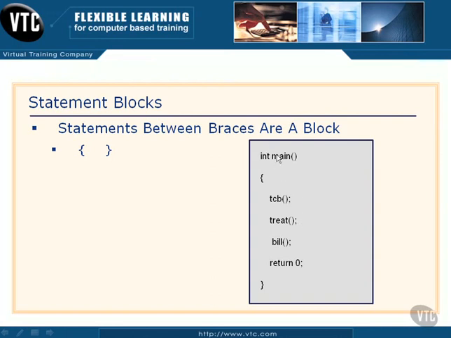But you'll notice that we have our function main here, and then we start with a brace here, and then we end with a brace here. Now, what this is telling us is that everything between these two braces, starting here and going down to here, these are all related, okay? They are a block of code.